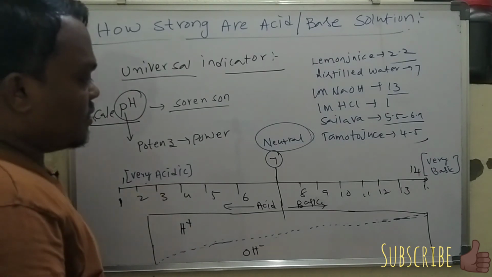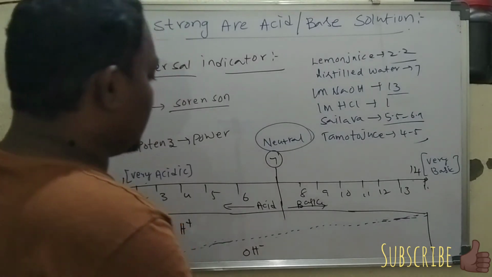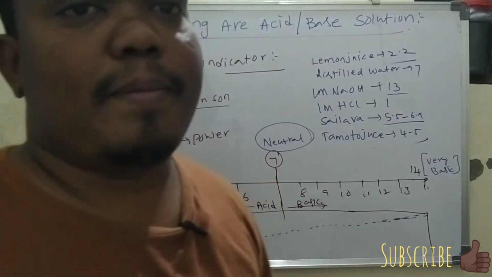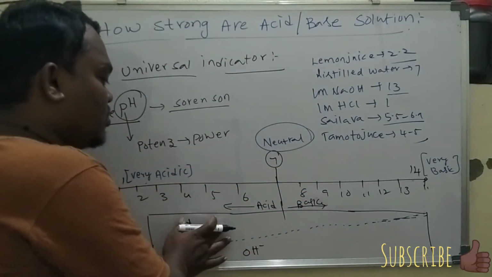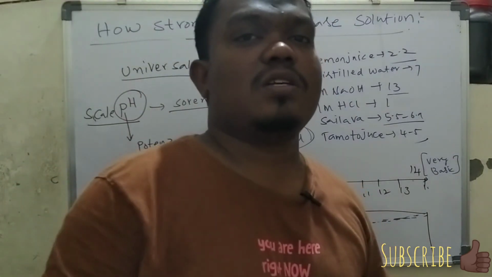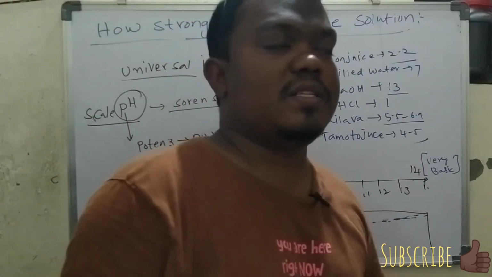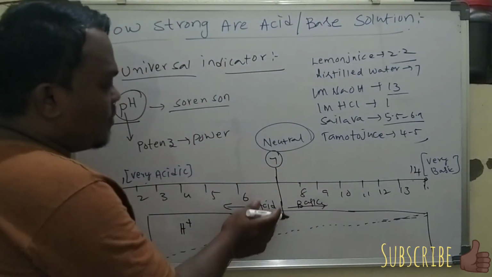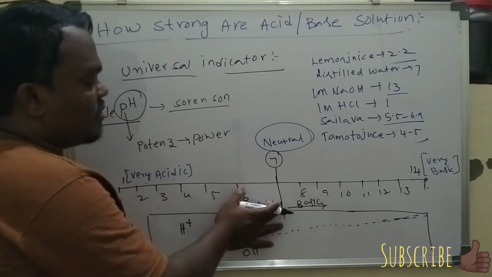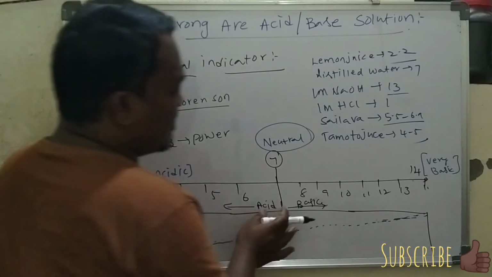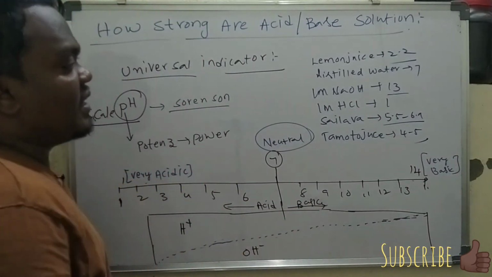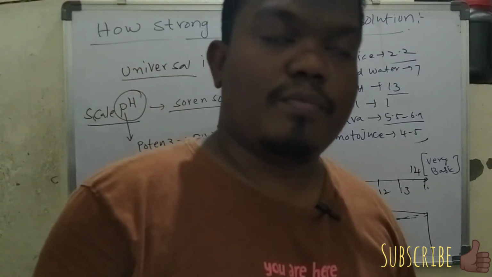If you know the H plus concentration, we can identify whether it is acidic or basic. Likewise, if you know the OH minus concentration, that also gives us both acidic and basic information. Below a pH value of 7, it indicates acidic nature, and above 7, it indicates basic nature.